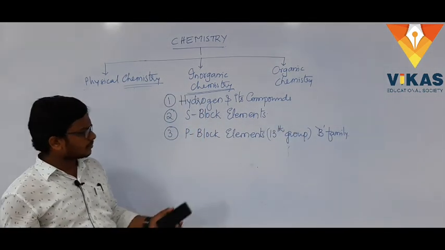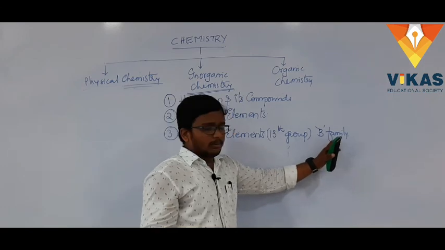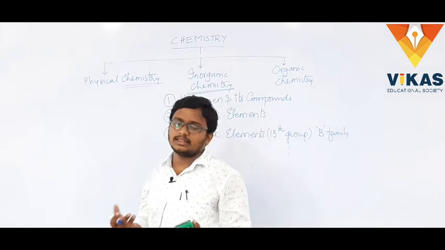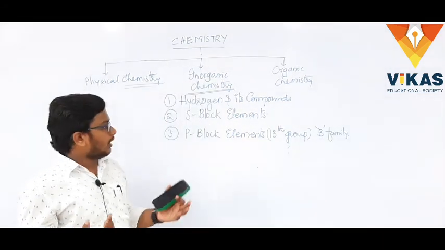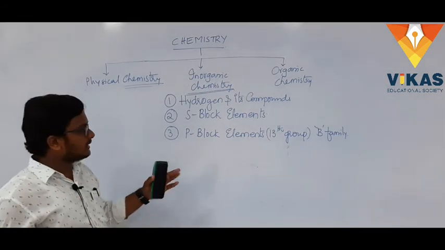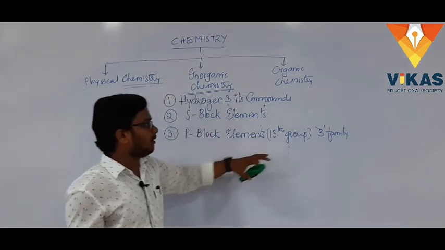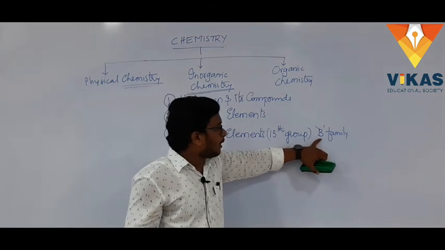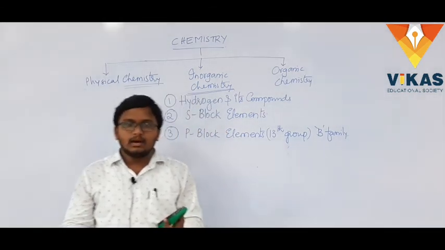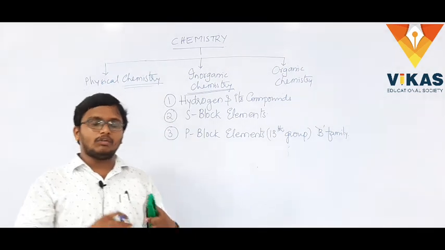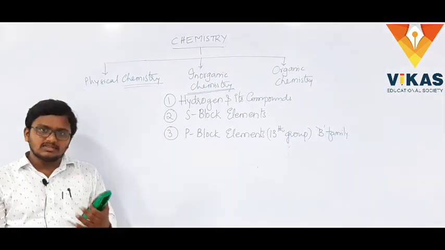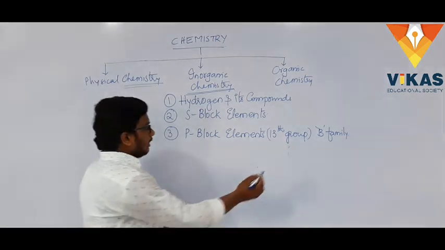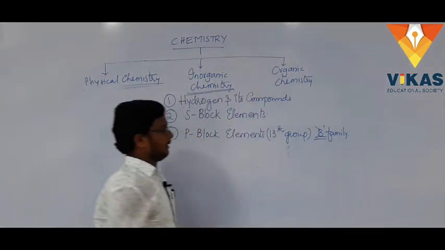We will look at how the boron family's properties change: atomic properties, ionization enthalpy, electron affinity, and all these things. At the same time, the compounds of boron like borax, orthoboric acid, and diborane, how to prepare them, meaning how to synthesize them, and their properties and uses, we will see in the boron family.